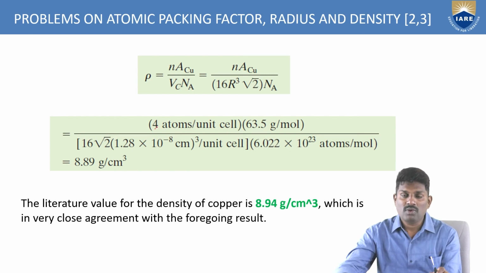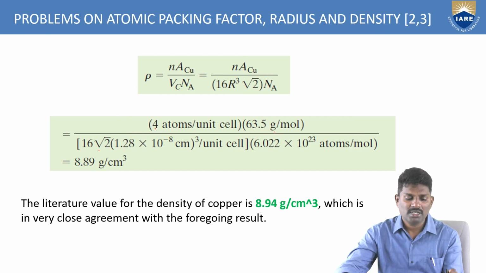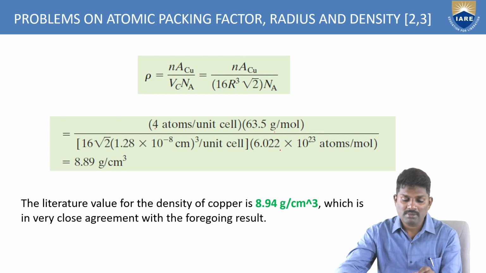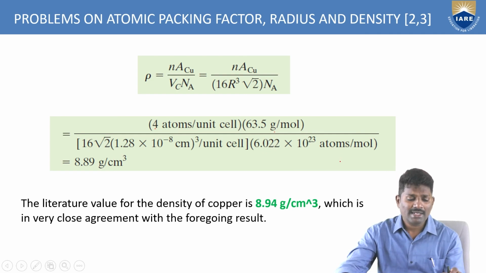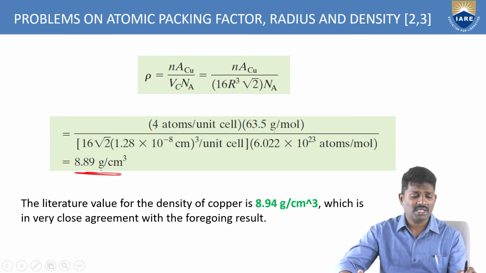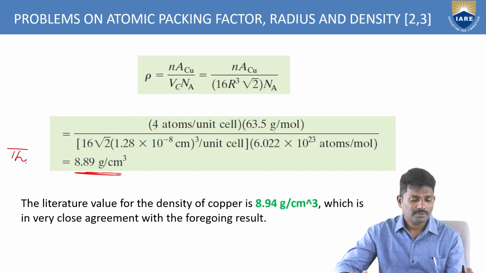A_u, the atomic weight of copper, is 63.5, and V_c is the volume, that is 16 root 2 r cubed. N_a is Avogadro's number, 6.022 into 10 power 23 atoms per mole. If you calculate this, you get approximately 8.89 grams per centimeter cube. So this is the theoretical value of copper.